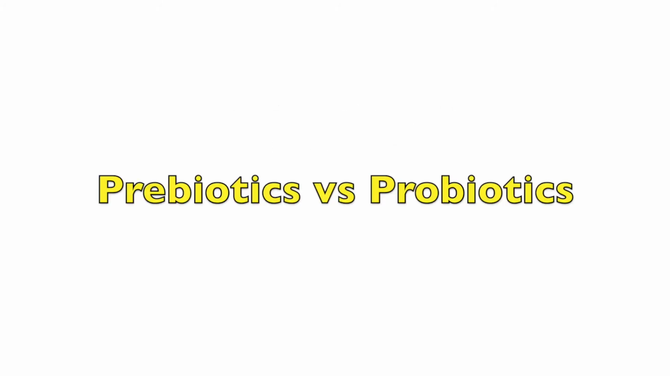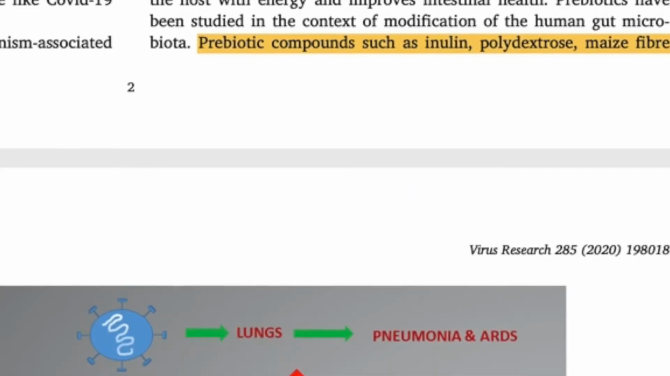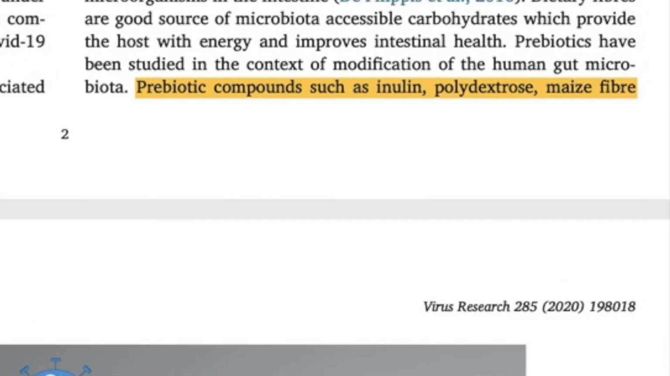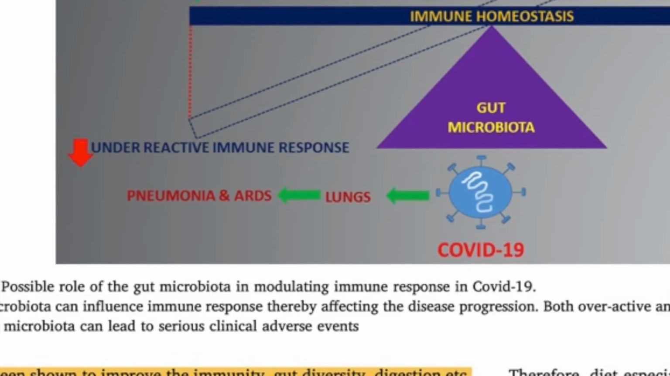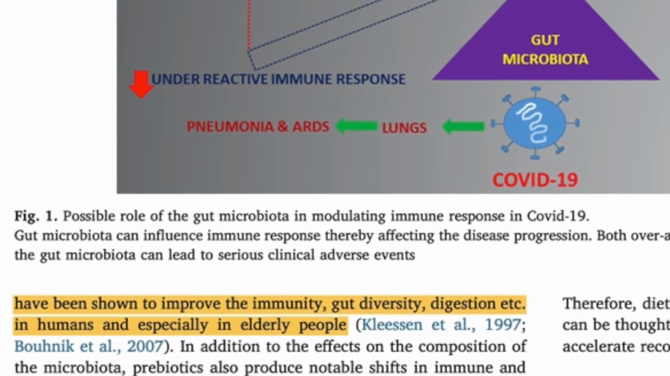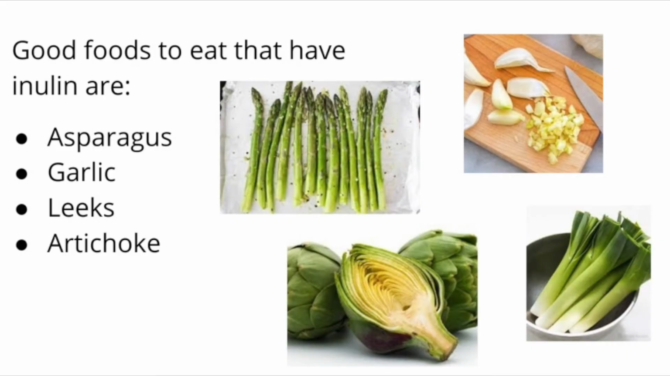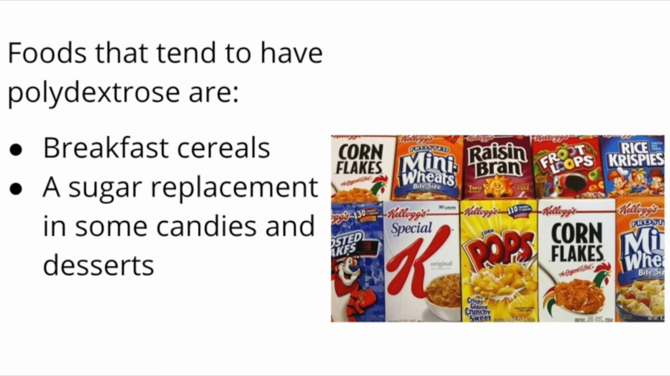Two very important beneficial things that we can eat that will help the gut microbial community are prebiotics and probiotics. Prebiotics are compounds in food that promote the growth of beneficial microorganisms. Prebiotics such as inulin, polydextrose, and maize fiber have been shown to improve the immunity, gut diversity, and digestion in humans and especially in elderly people. Good foods that have inulin are asparagus, garlic, leeks, and artichokes. Foods that have polydextrose are breakfast cereals and candies and desserts as a sugar replacement.